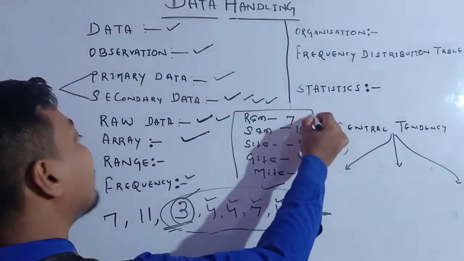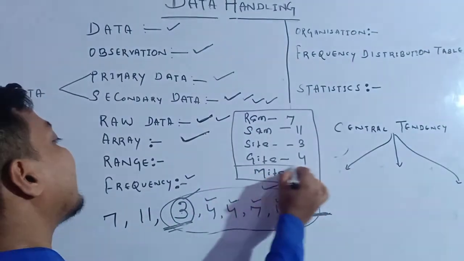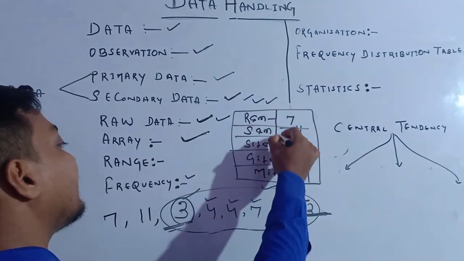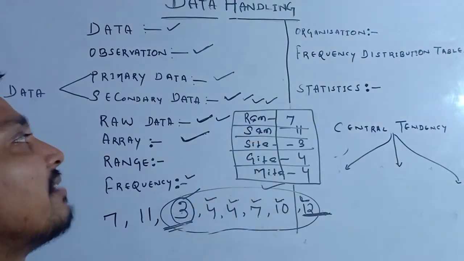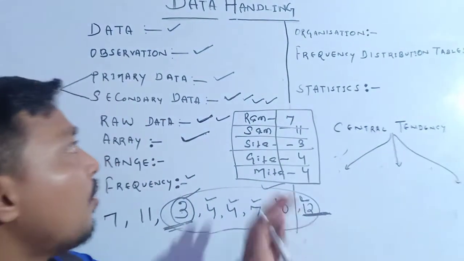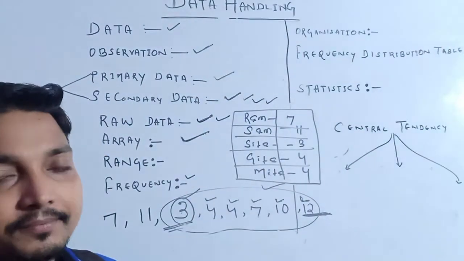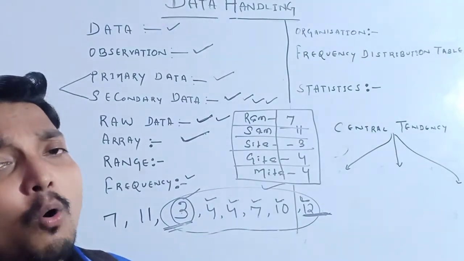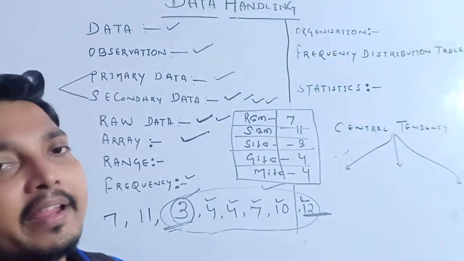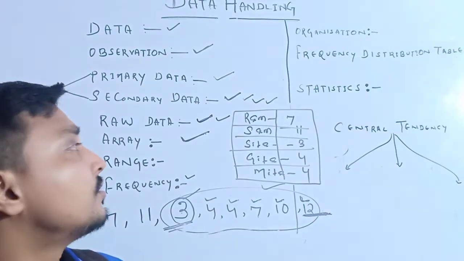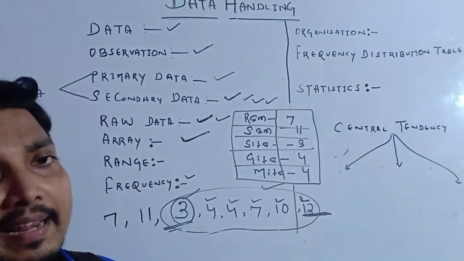Whenever I keep the data properly within a table, that is called the organization of the data.